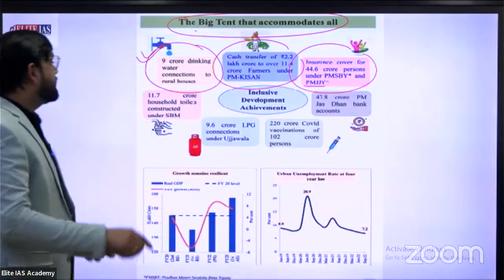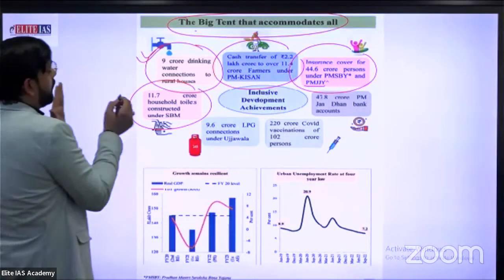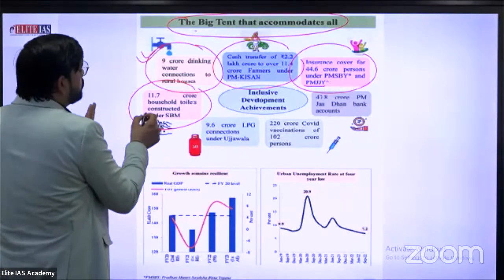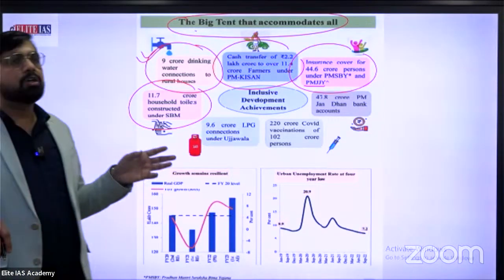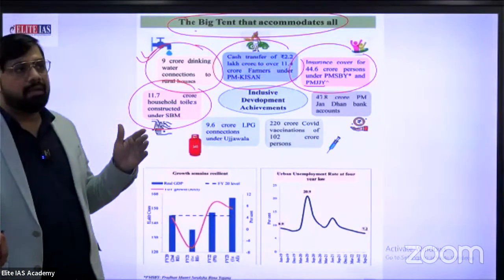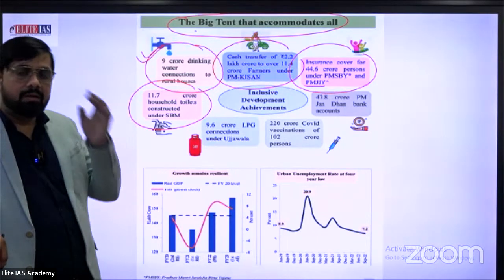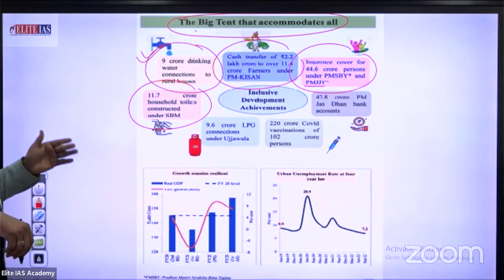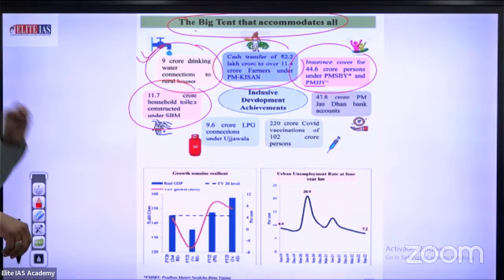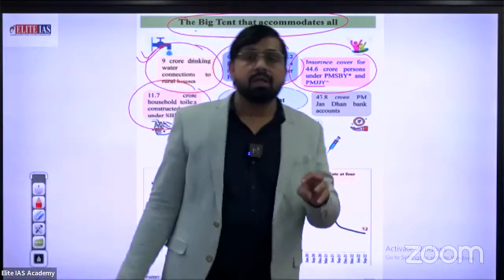Okay. Next, 11.7 crore household toilets constructed under SBM. Under SBM, especially in rural areas, approximately 1.5 lakh or 1 lakh rupees, something like that, is provided by the government to fulfill the household toilet facility, to complete the Sustainable Development Goals. Goal number 4, drinking water.